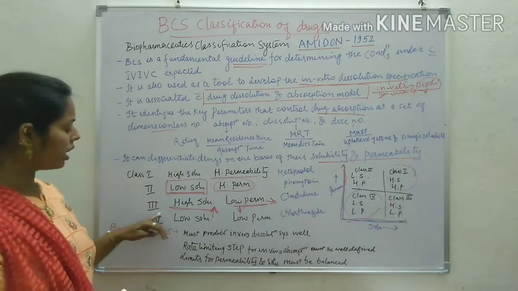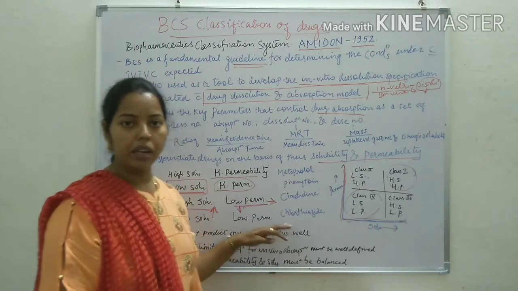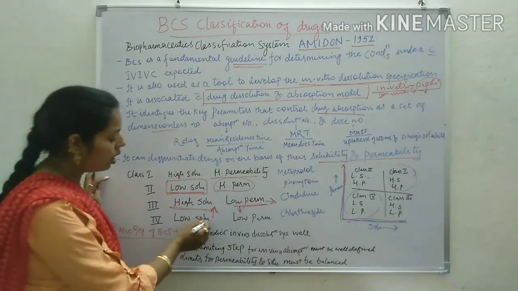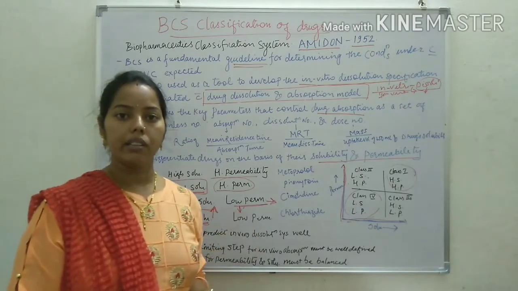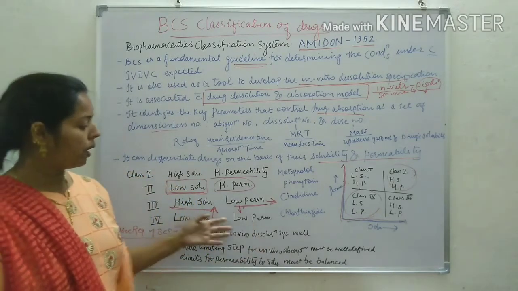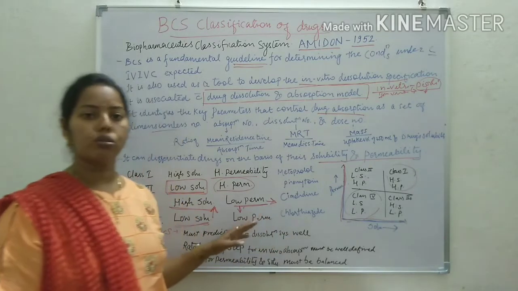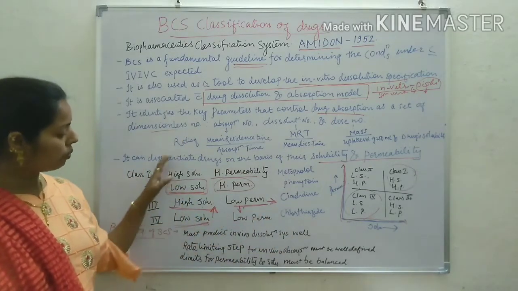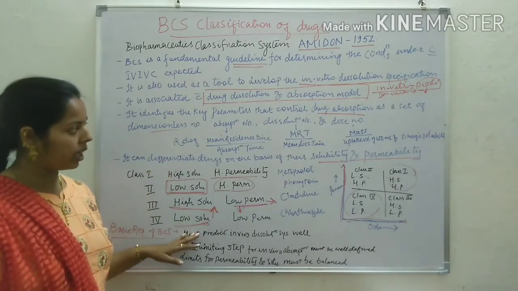After that, class number 4, that is low solubility and low permeability. It means the active is solubilizing less in quantity, and the intestinal permeability of those compounds is also less. So these were the 4 classes of BCS classification.